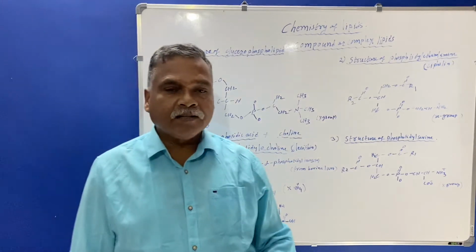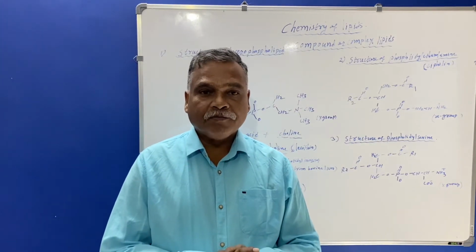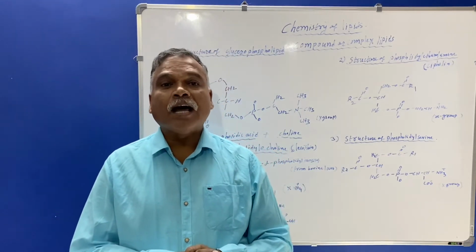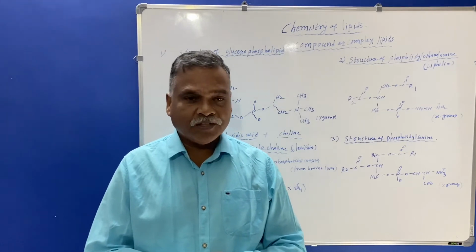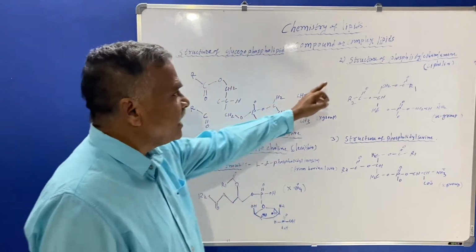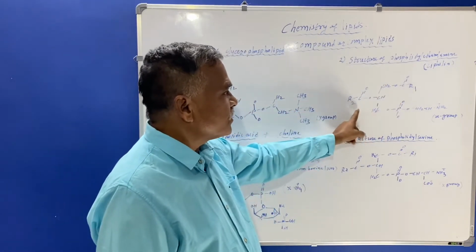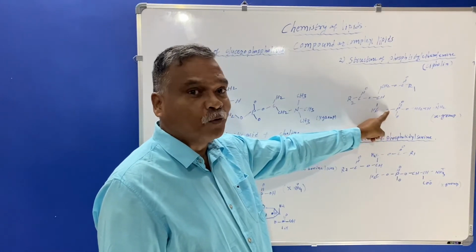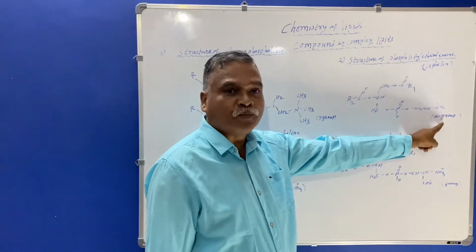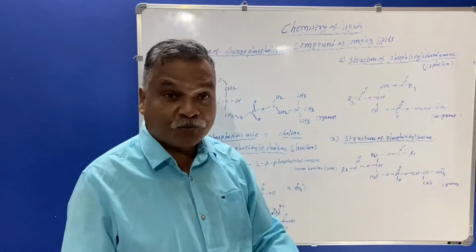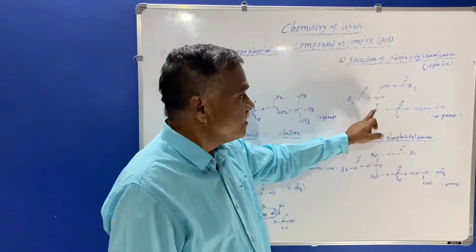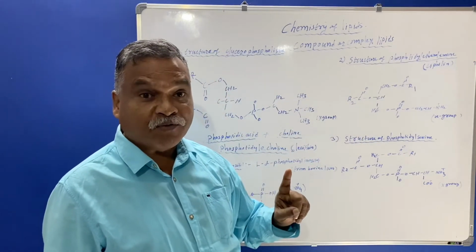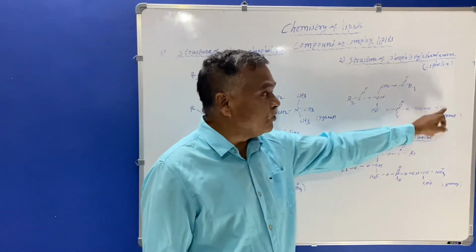Now we'll see another compound under the phospholipids or compound lipids, phosphatidylethanolamine. This will be the structure for phosphatidylethanolamine. The phosphate group is there along with the ester of fatty acid and alcohol, and the amine group, the X group, is also there. All the things are there in this structure. Phosphate is there, fatty acids R1 and R2 are there, and the amine group is also there.